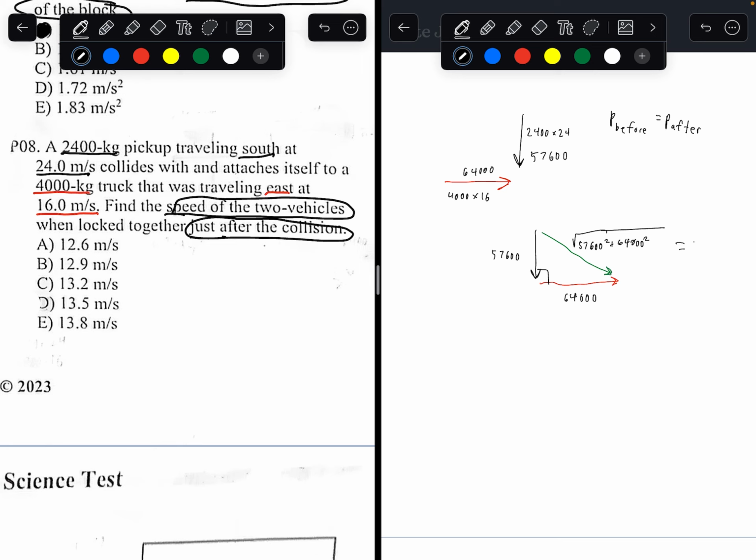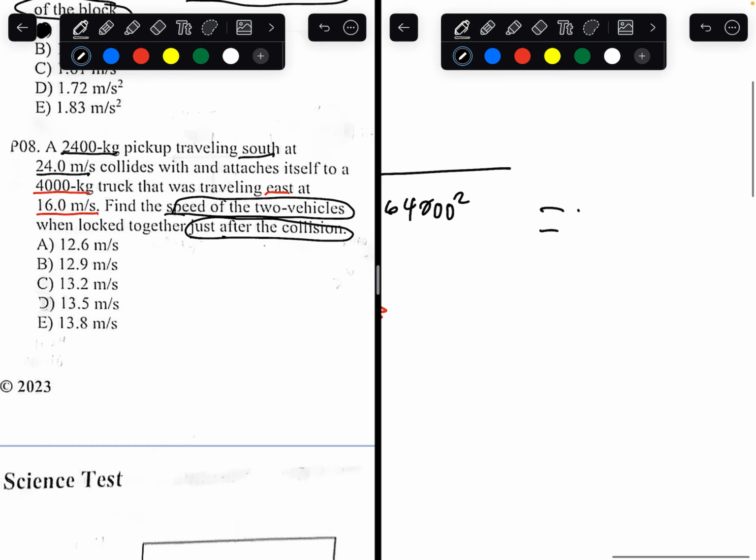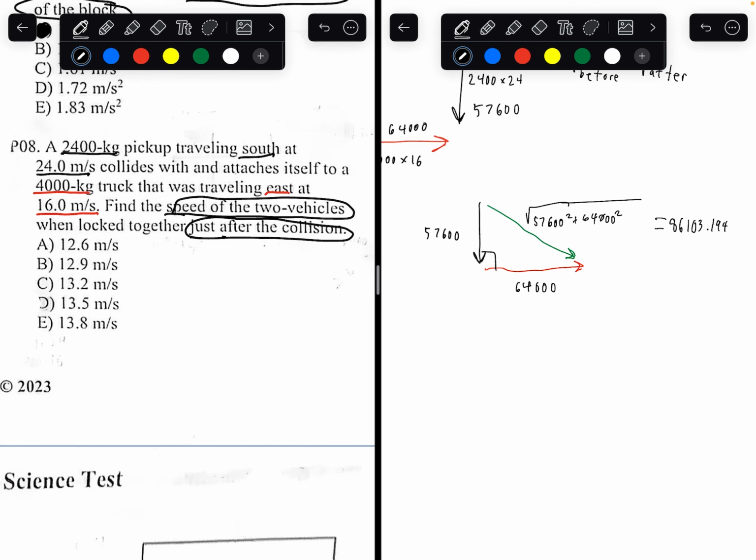Finding that, you're going to get 86,103.194. That's the momentum of the final object.